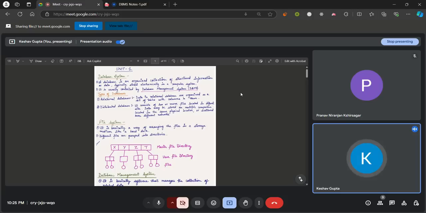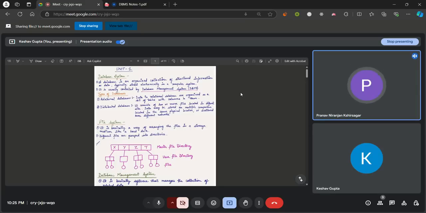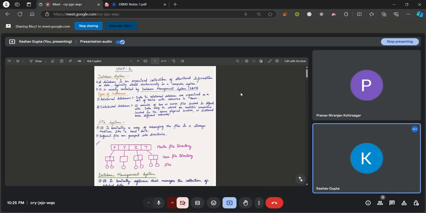Now coming to the next thing, file system. For now, are you able to understand what I told you till now? Yes, I can understand. Can you explain this file system? You can go ahead. Yeah, sure.